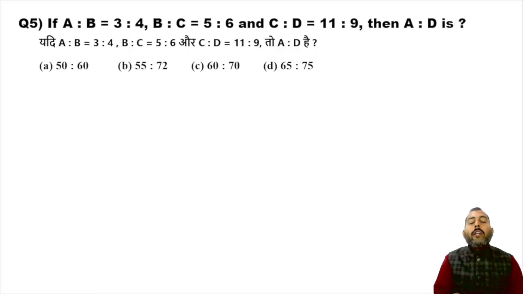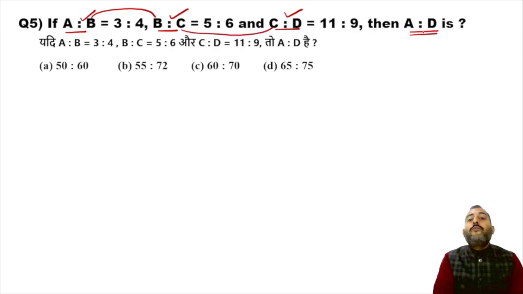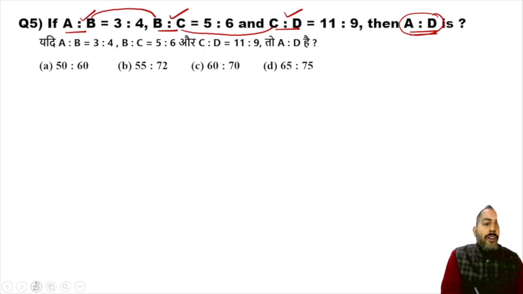Now, what if values are very far? So many ratios are given. Then how can we merge? See, A is to B is given, B is to C is given, C is to D is given, but we are finally looking for A is to D. If you observe A is to B, B is to C, C is to D, you will find B is common in the first two ratios, C is common in the next two ratios. So to find A is to D finally, we are going to use the neighboring technique here.